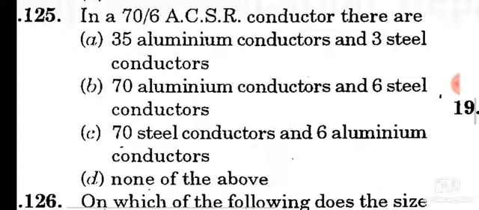Question number 125. In a 70/6 ACSR conductor, there are option B, 70 aluminum conductors and 6 steel conductors.